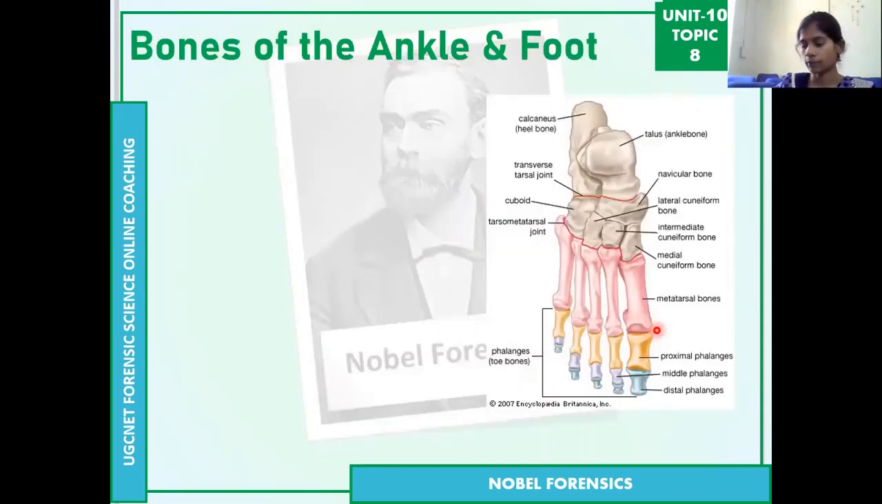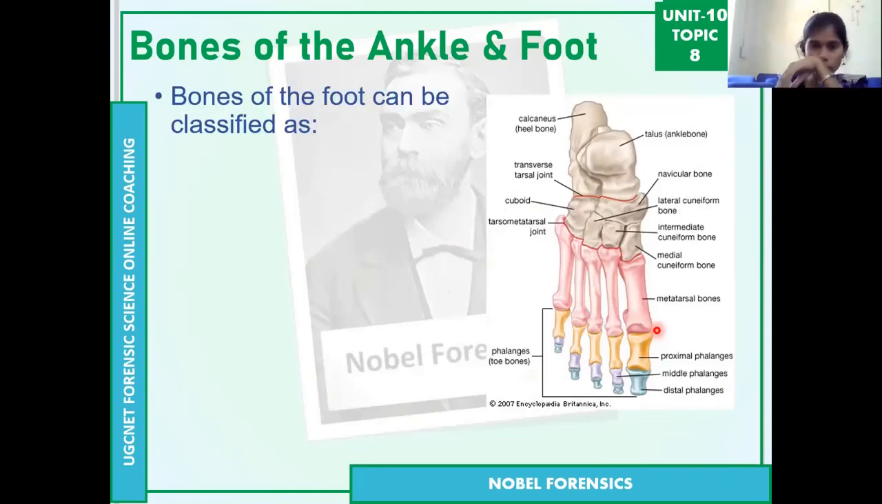Then coming to the bones of the ankle and foot, same like the hand, we are discussing those bones. First I am again explaining about the hand. This is the wrist bone, which we call carpal bones. There are 8 carpal bones. Then the metacarpal bones are palm bones, which are 5. Then finger bones are phalanges bones.